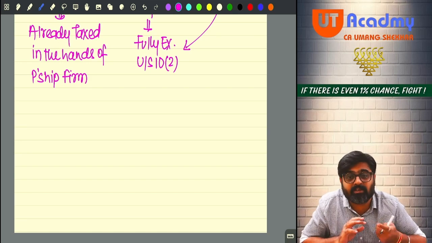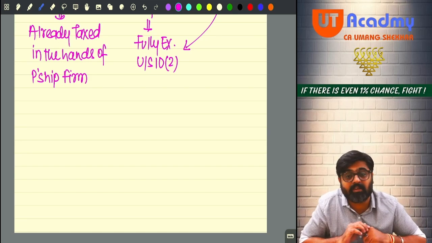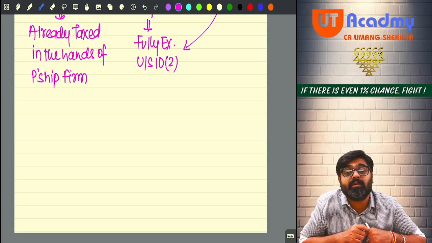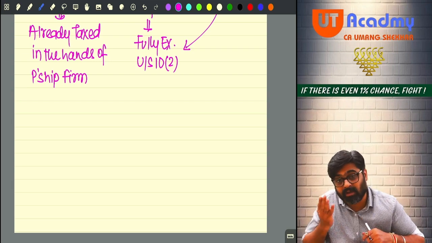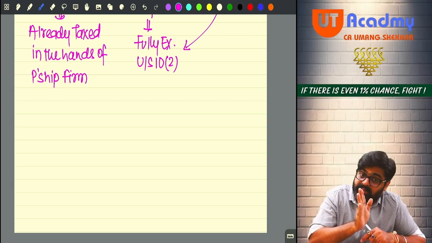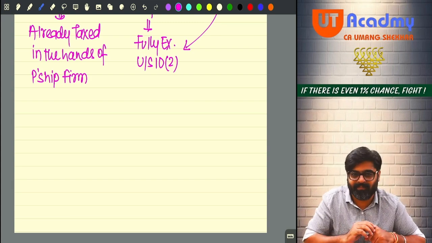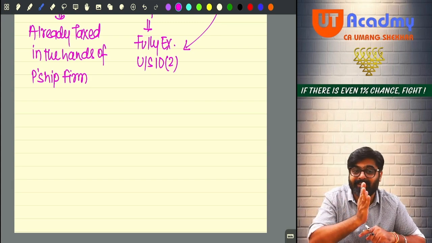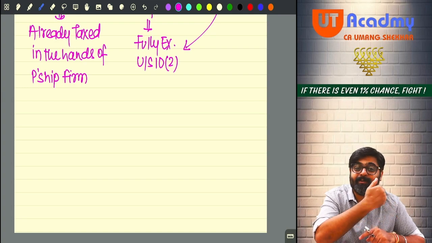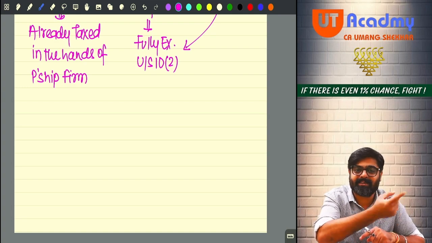So there will be no benefit by omitting 115QA and charging this dividend in your hands. We want to charge this buyback price in your hands at a rate which is higher than 20%, which is possible only if this buyback price is not taxed as your capital gain. It is taxed in your hands as normal income. Let us make this amount deemed dividend. Once it is dividend, it will be taxed at normal rates.